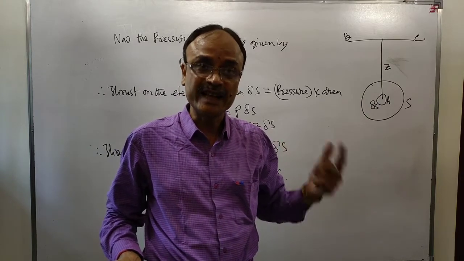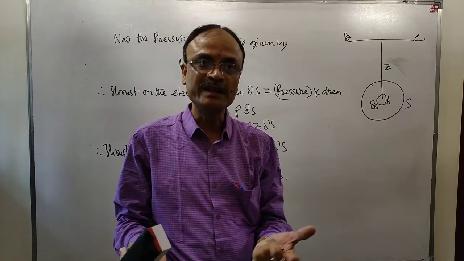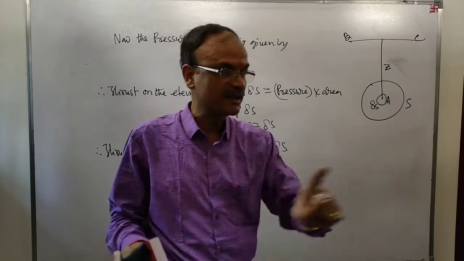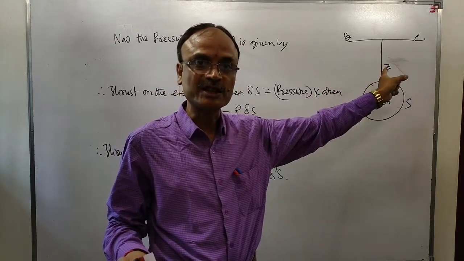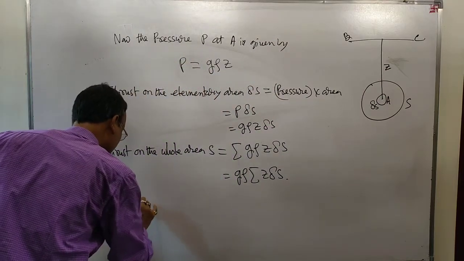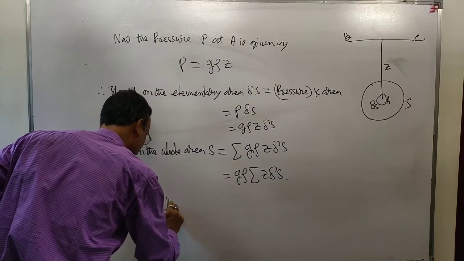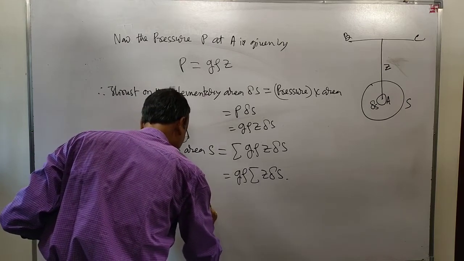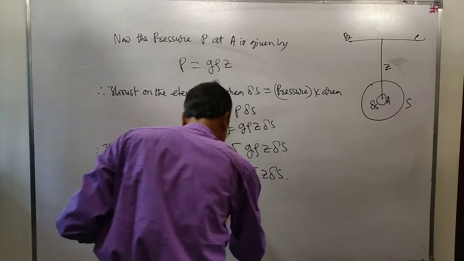Then the pressure will be definitely rho g Z bar, if Z bar is the depth of the center of gravity G below the effective surface.